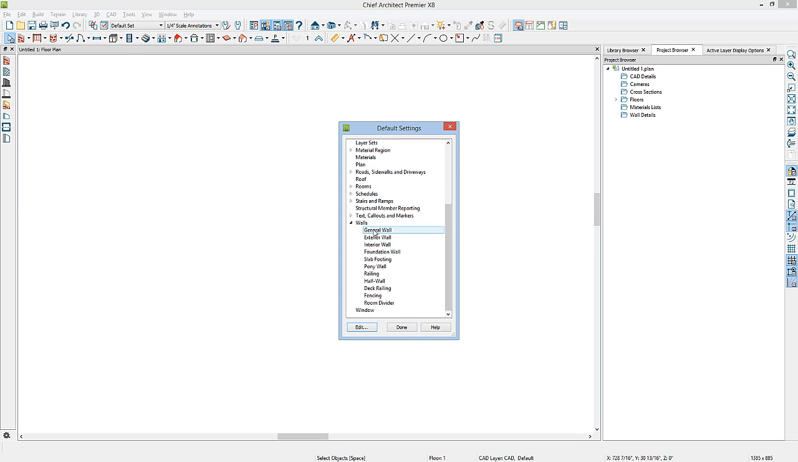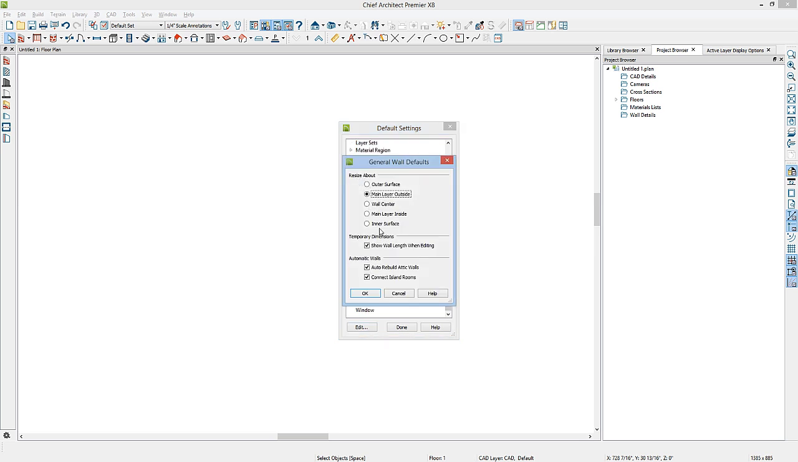Under the wall defaults, we'll go to General Wall. In the General Wall defaults, you can determine how the walls will resize. For instance, if you change the width of a wall, you can either lock the outer surface, the main layer of the outside, the wall center, the main layer on the inside, or the inner surface. We'll take a look at all of these surfaces in a moment, but typically you'll want to resize your walls and lock the main layer on the outside.